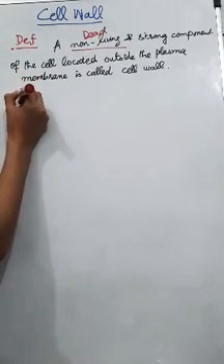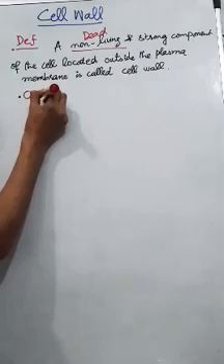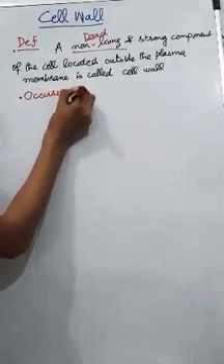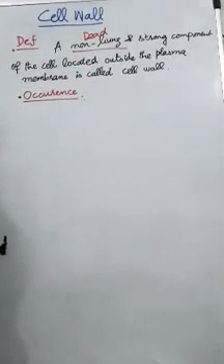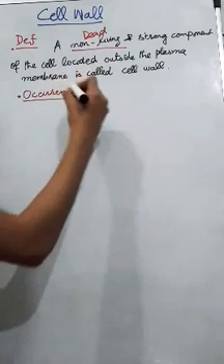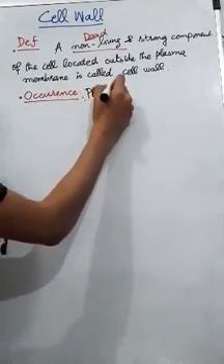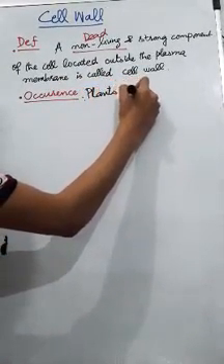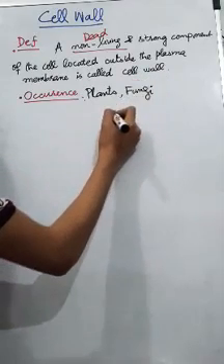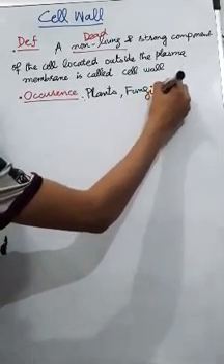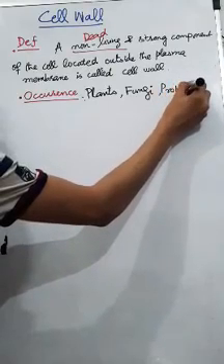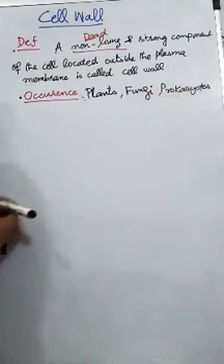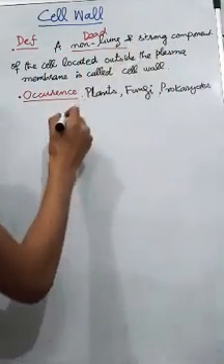Now we are going to see its occurrence. It is found in plants, fungi, and prokaryotes. Located outside the plasma membrane.